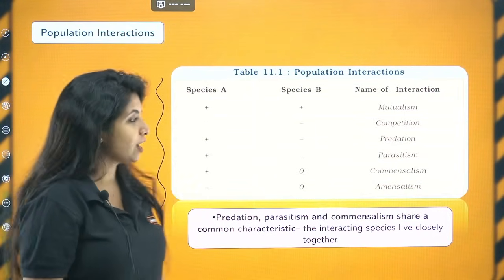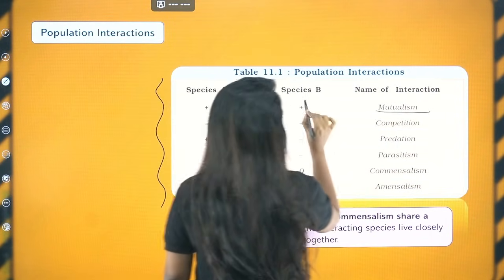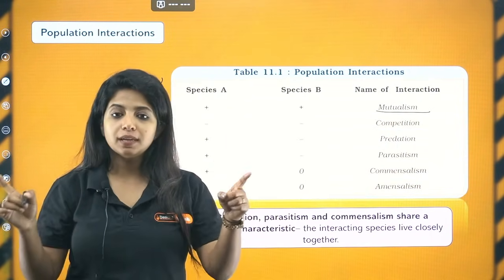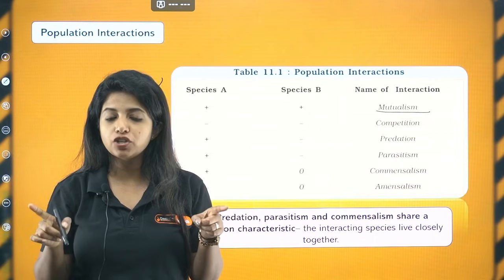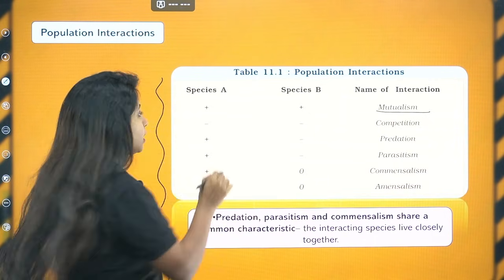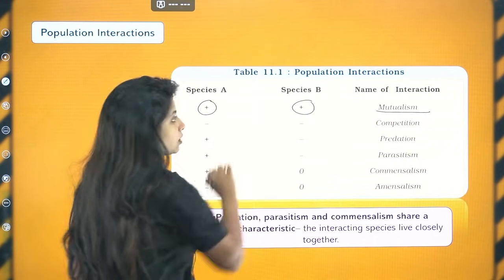Cool. Now we talk about population interaction. How many types of interaction do we have? Mutualism, where both the organisms are going to benefit. So when I say both the organisms have a mutualism relationship or population interaction, basically I mean that both of them are going to have a positive effect on each other.